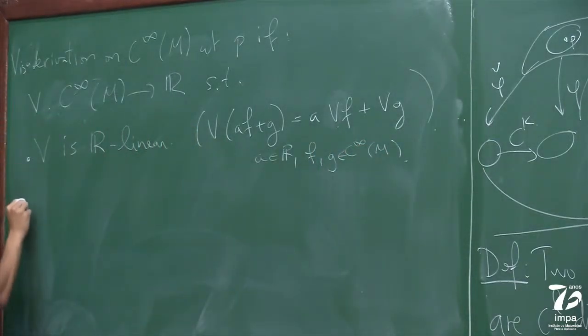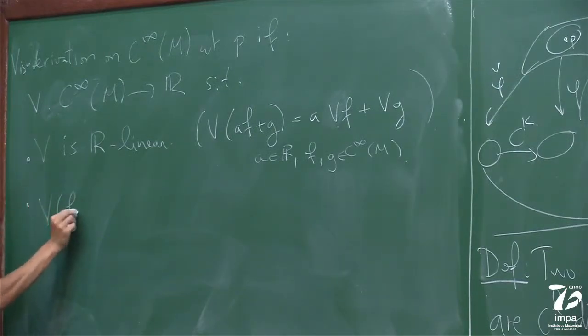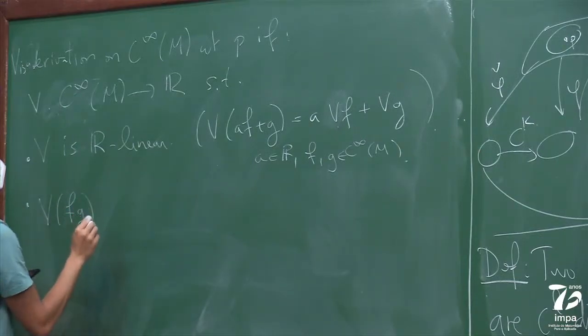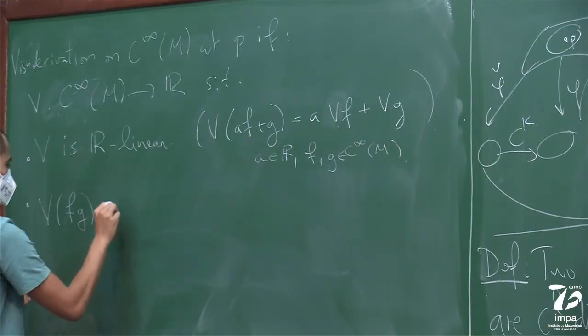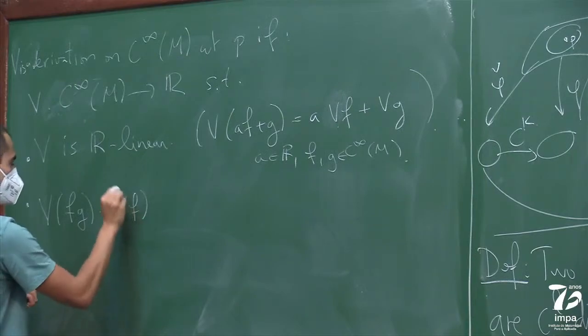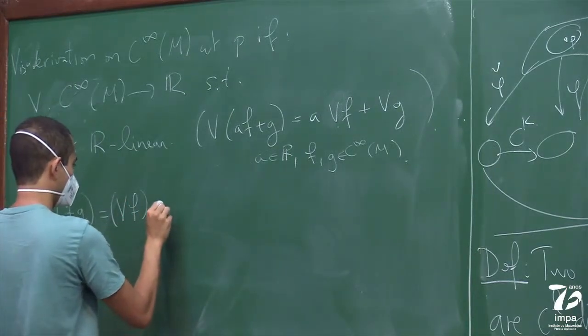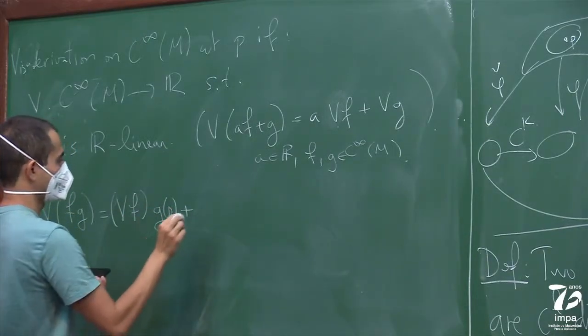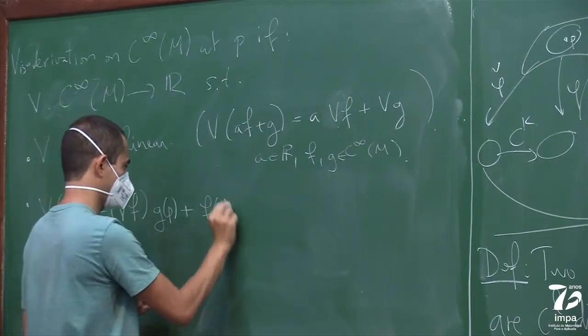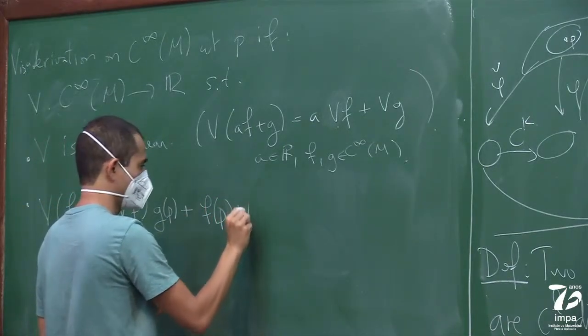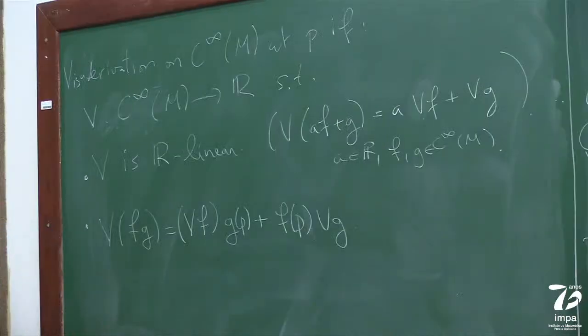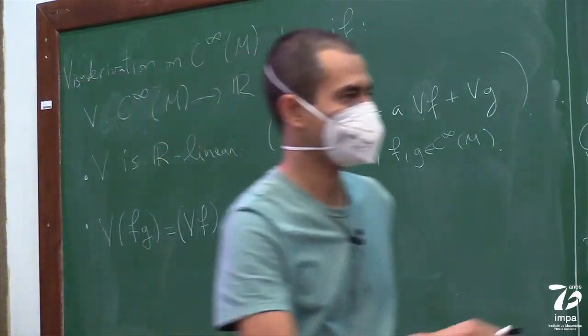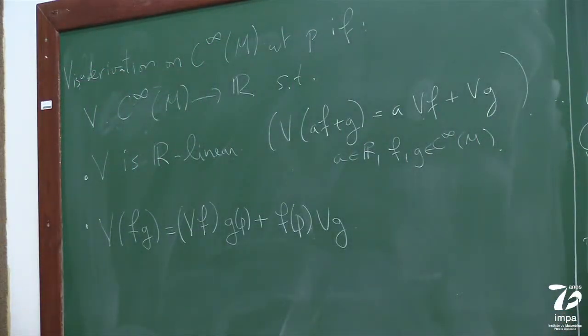And V satisfies the Leibniz rule. So V of f times g is V f times g of p, plus f of p times V g. So what I told you there is that a vector defined this way induces a derivation.